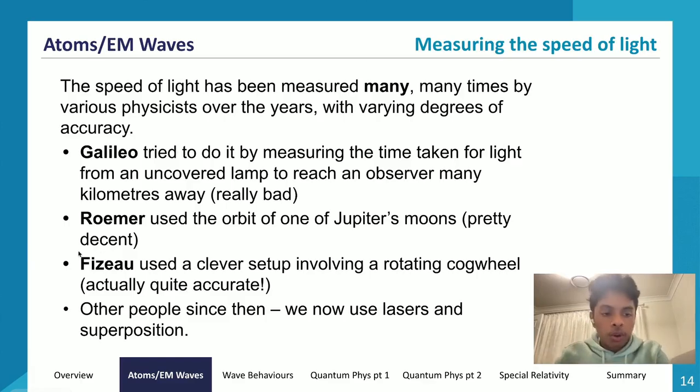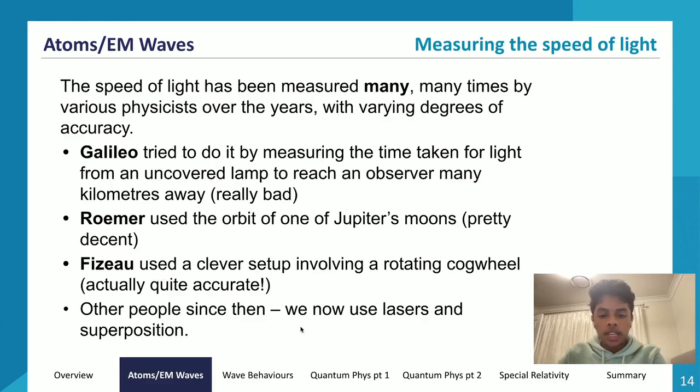And then we also have Foucault, which was an improvement on Fizeau. Instead of using a cogwheel, he used a rotating mirror. So as light would hit a rotating mirror, get reflected upwards, come back down, he would rotate the mirror slightly so that when the light came back to hit the rotating mirror, it would get reflected at an angle. He would calculate that angle, and he would know all the values, and using that, he'd be able to calculate how fast light would travel. And that's what he did to calculate the speed of light as well.